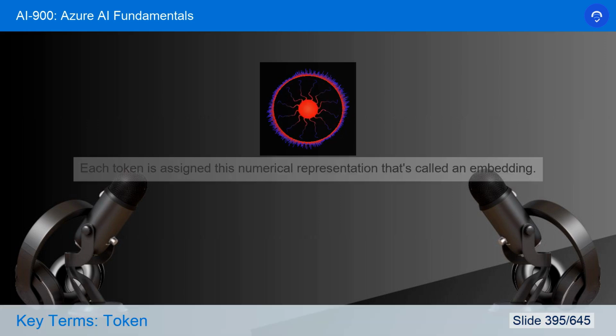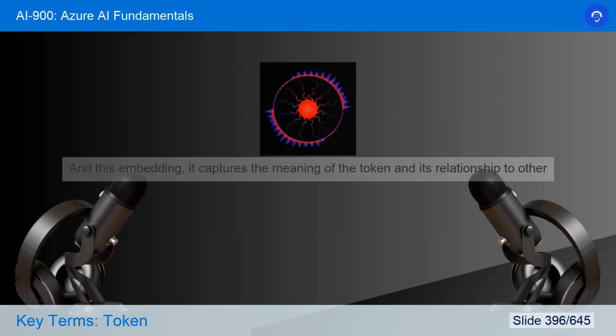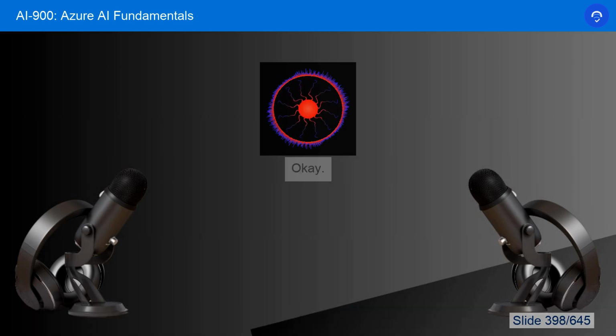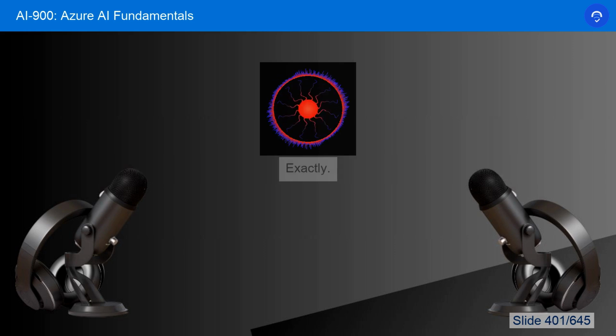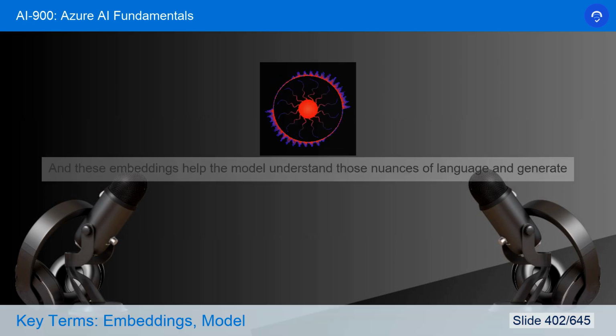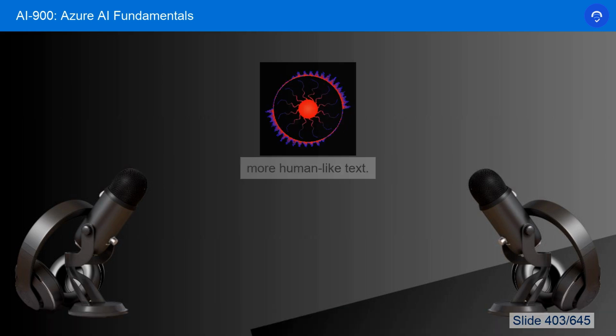Yes. And then each token is assigned a numerical representation. It's called an embedding. And this embedding captures the meaning of the token and its relationship to other words in that language. Okay, so it's like giving each word a unique code that represents its meaning in a multi-dimensional space. Exactly. And these embeddings help the model understand the nuances of language and generate more human-like text.